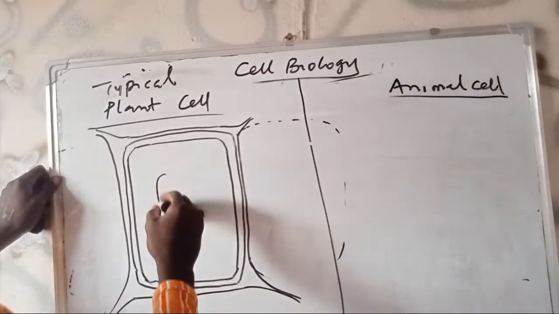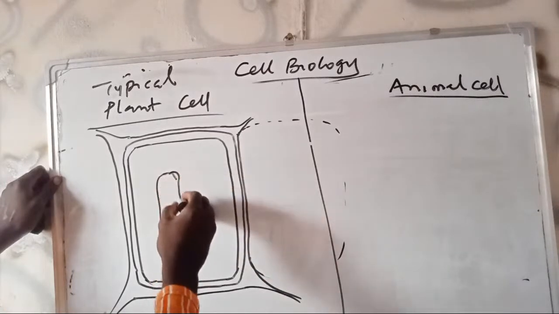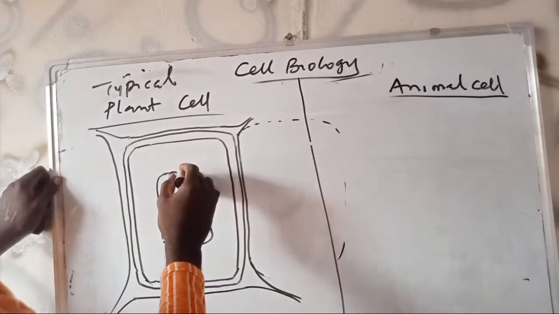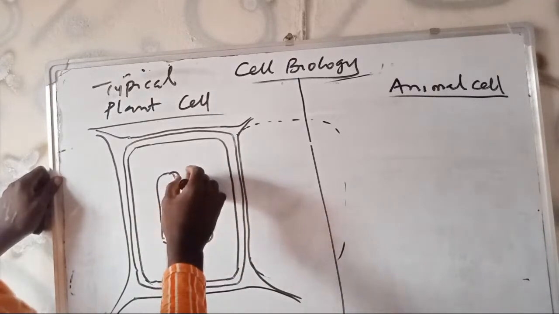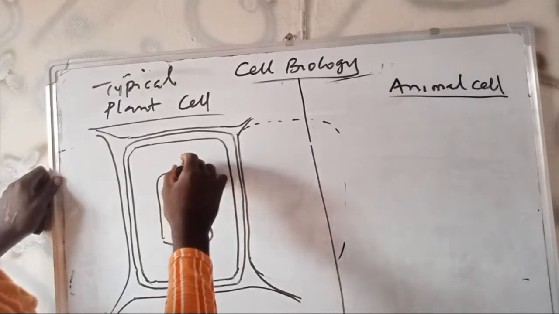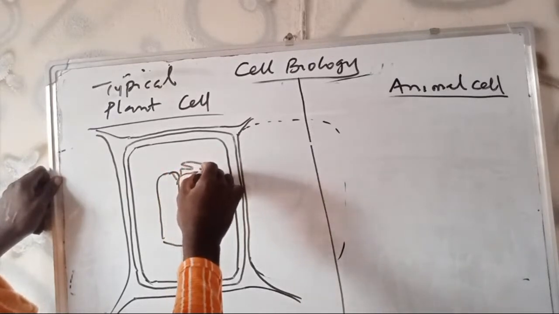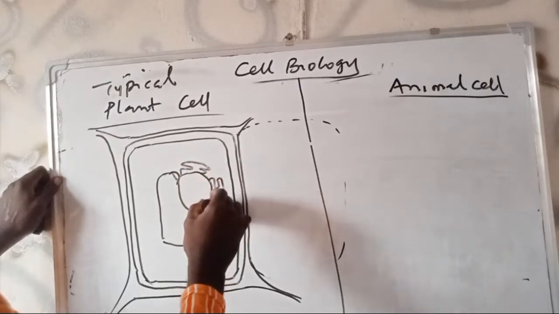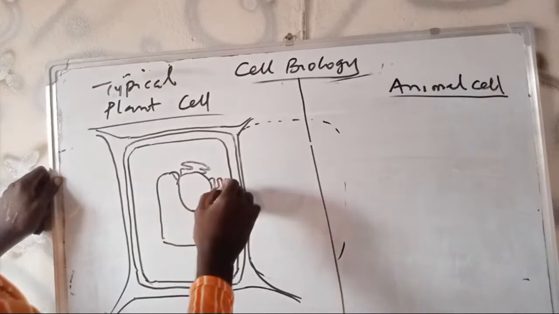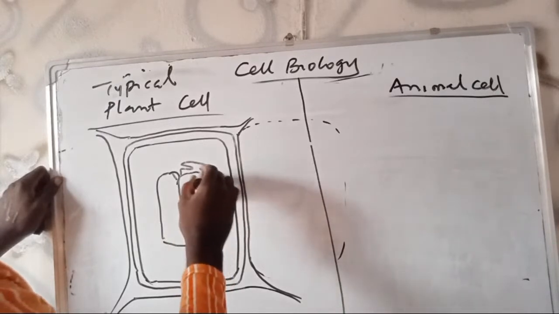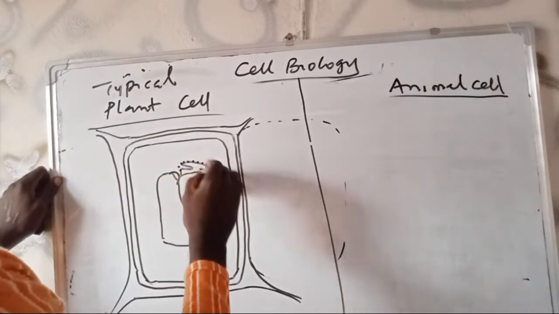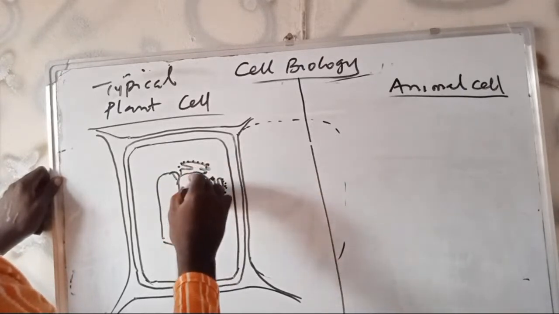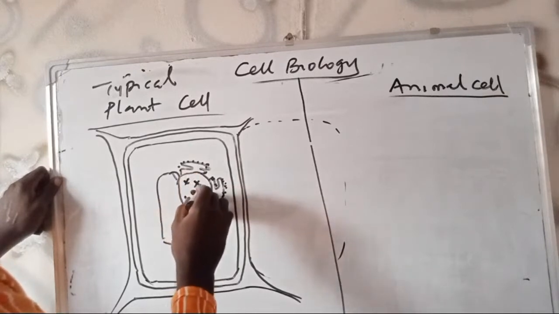Okay, then you draw your vacuole. For plant cell, you should make it the largest organelle. Then you should now draw your nucleus, try to surround it with your endoplasmic reticulum. So then the ones attached to the nucleus actually have the ribosomes, and that makes it rough. You should make it rough. Then insert your nucleolus, chromatin thread.